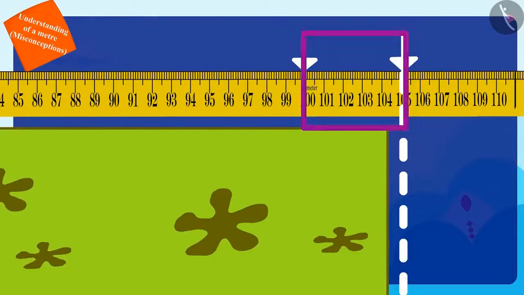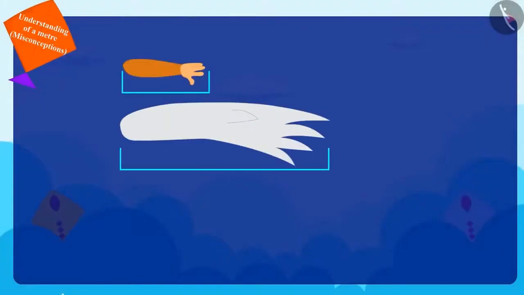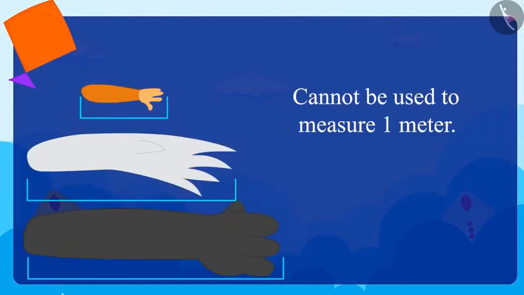Chanda explained to Chacha and Golu that the length of 1 arm varies for everyone, so they cannot use it to measure 1 meter.